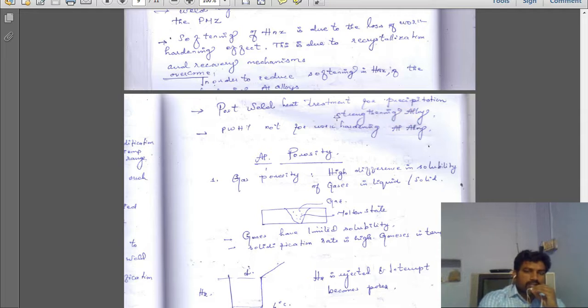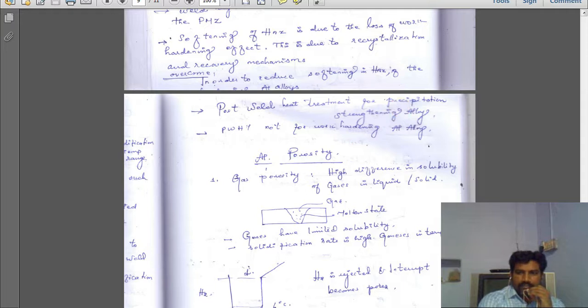Post weld heat treatment is used to give the precipitation strengthening process. It is one of the precipitation strengthening processes, not the work hardening process. So work hardened material cannot be used for post weld heat treatment. That is another problem. So we can have post weld heat treatment for the aluminium alloy which is a precipitation strengthening alloy.